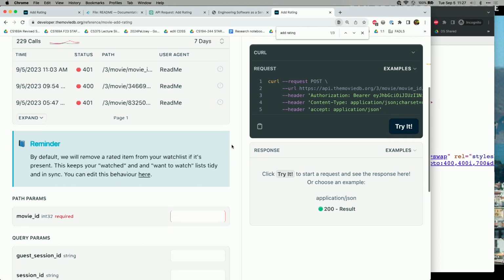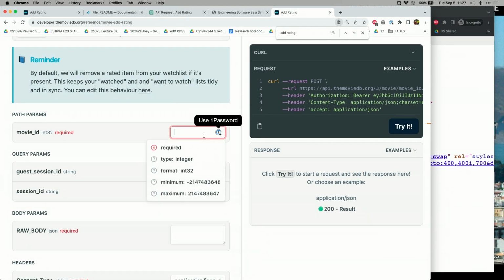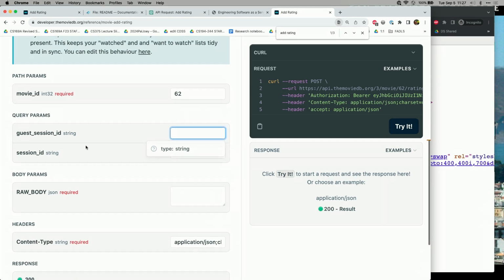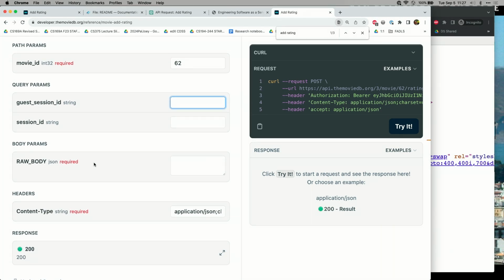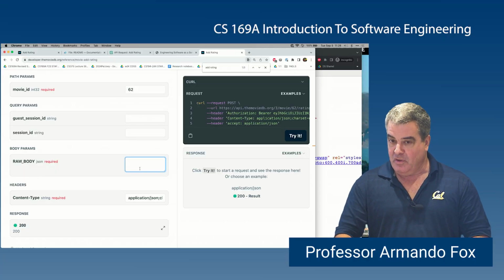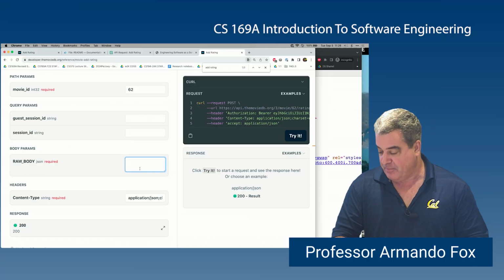But if I scroll down to the descriptions of the parameters, okay, movie ID is required. That's 62. We know that now. These things seem like they're optional, but the body params, I'm supposed to supply something called the raw body, and I'm supposed to provide a JSON data structure. So I'm guessing, as a developer, this must somehow be the place where I specify what the value of my rating should be. The question is, what format should it have?